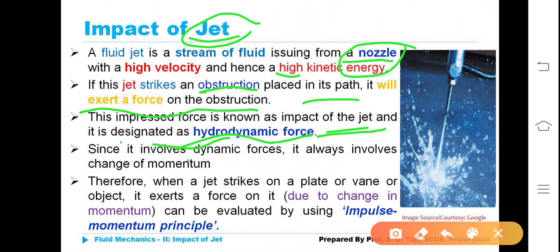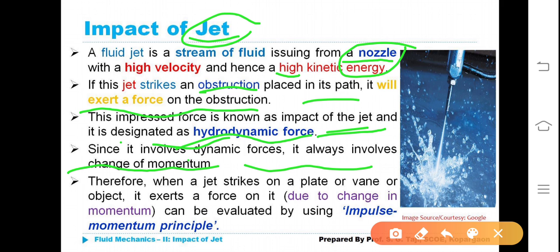You have studied hydrostatic pressure, meaning when water is in static condition, then also it exerts pressure on the obstruction. Since it involves dynamic forces, it always involves change of momentum.